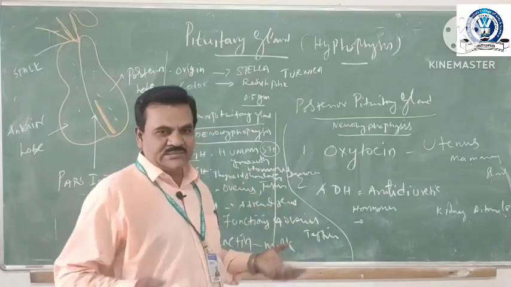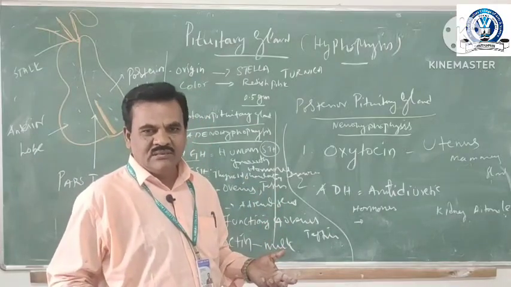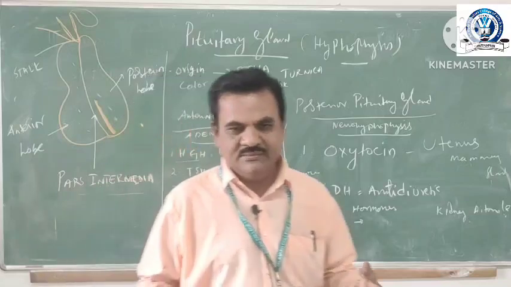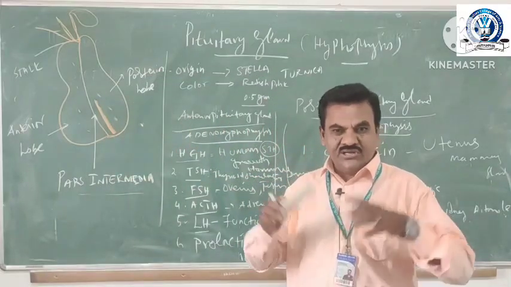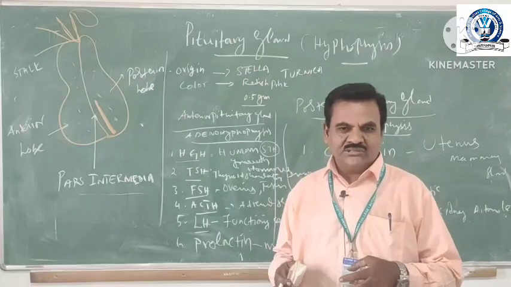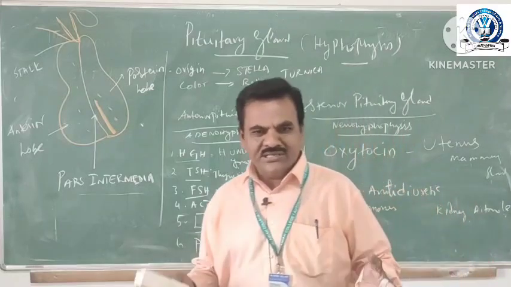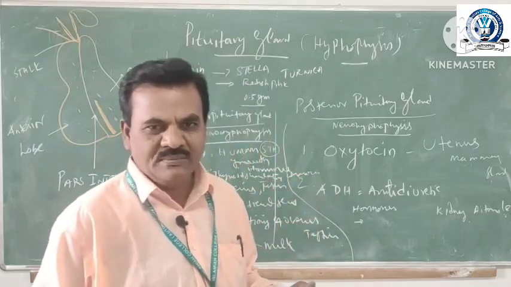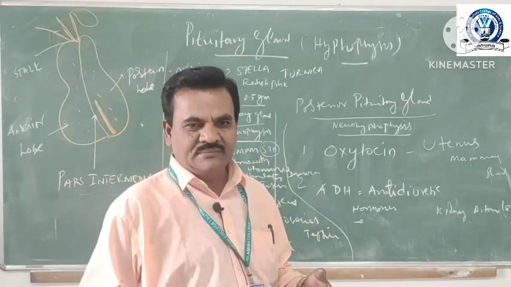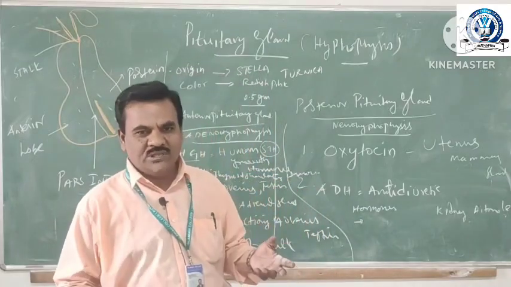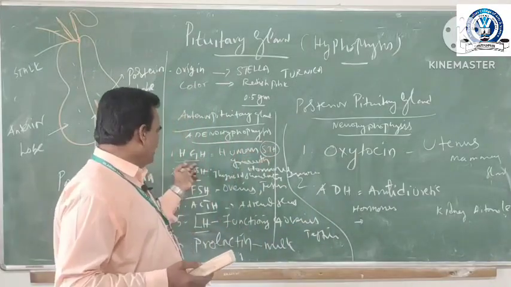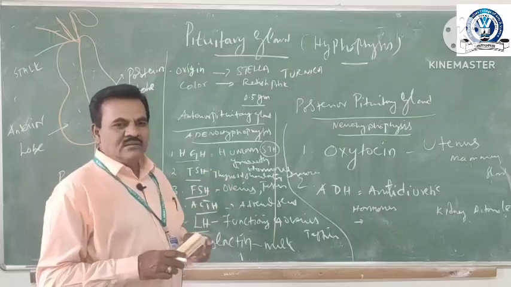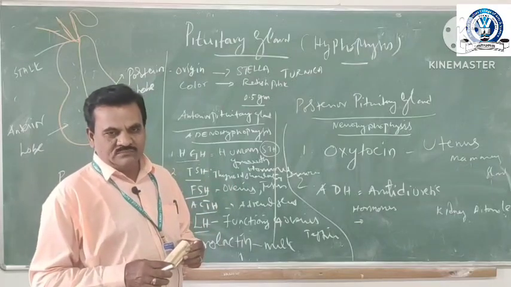Sometimes there is overproduction of this GH. Acromegaly is the symptom, and gigantism; the gigantic appearance happens with overproduction of STH or HGH, human growth hormone.